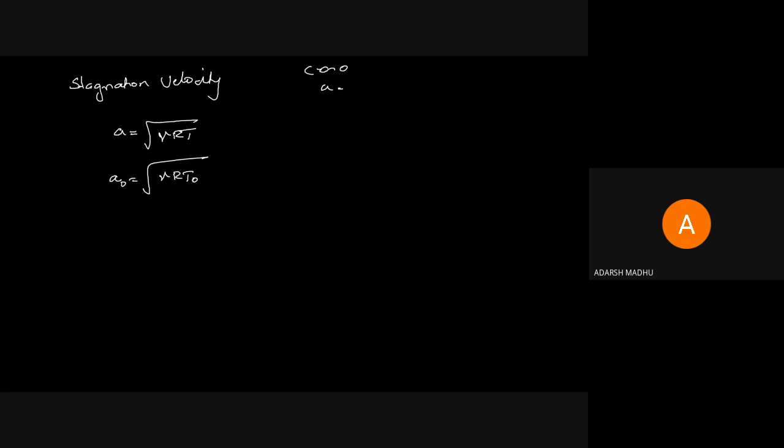If there is a provision to take another equation, you can arrive at another one, because there is an R here. Just substitute for R and you will get another equation for A naught. Cp is gamma by gamma minus 1 into R, therefore R equal to gamma minus 1 by gamma into Cp.